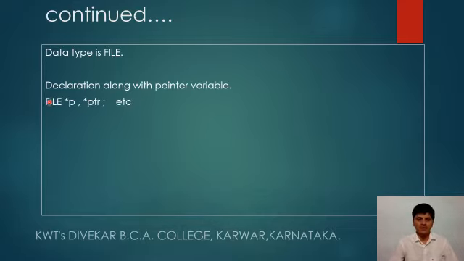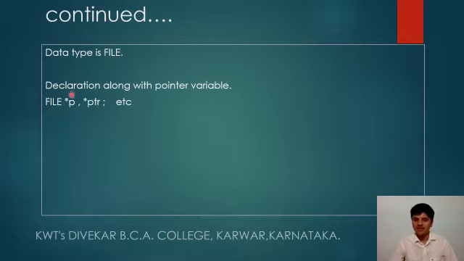Now here FILE is a data type. Star fp is a pointer variable, and one more variable of FILE is declared, that is star ptr. As file variables are going to contain the address of the file itself, to store the address or the memory location, we require a pointer type of variable.